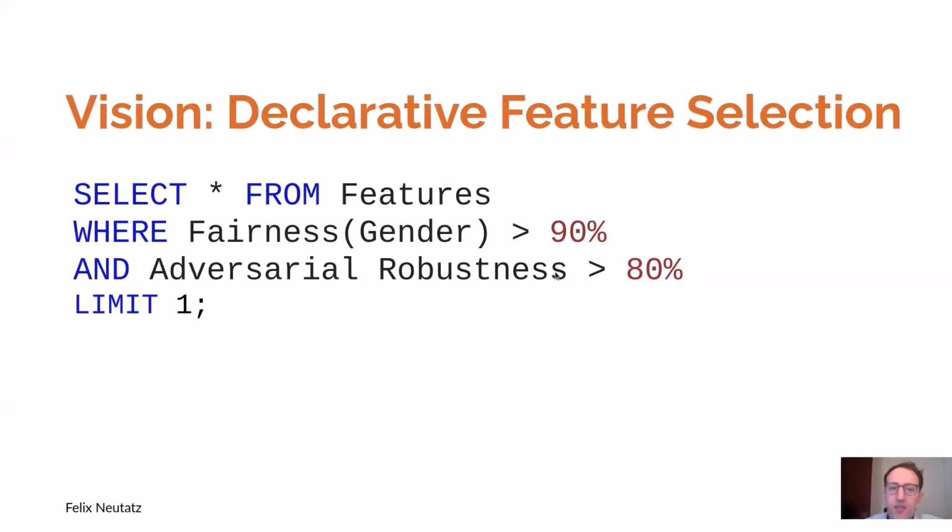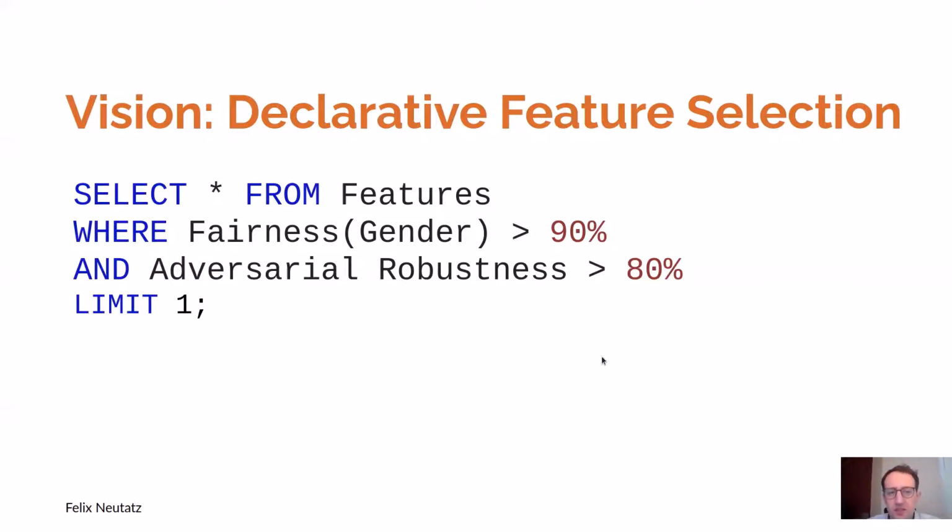It would be great if you could formulate this problem in a declarative fashion. So the user would specify the constraints, for example, fairness and adversarial robustness, and our system would find the features that satisfy these constraints. And the great thing about this formulation is that we do not require ML expertise, and we can satisfy multiple diverse constraints simultaneously.